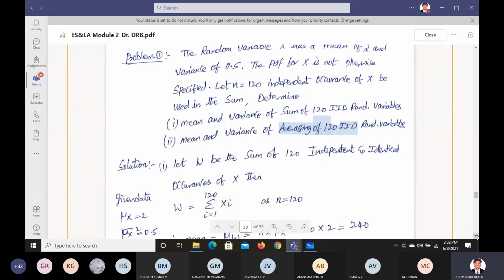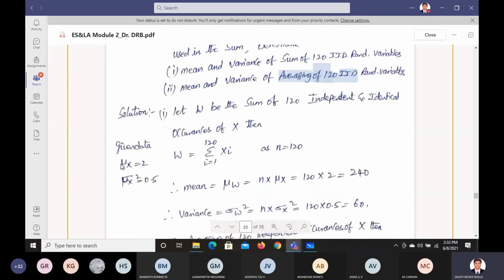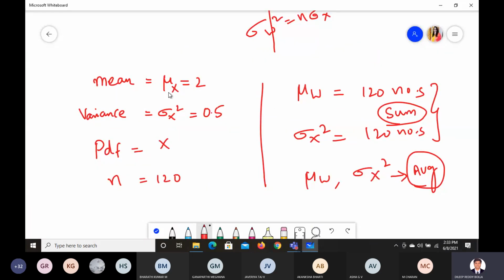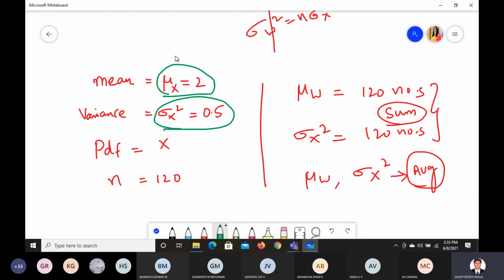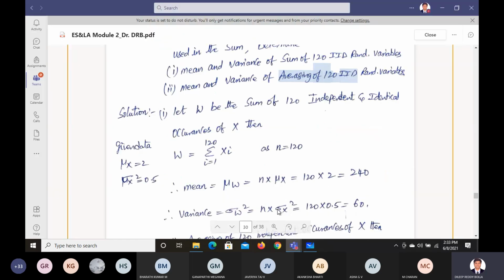Okay, let us start the solution for this. So what is the given data? Mu x is 2, sigma x square is 0.5. That's what we wrote as given data. Further, W is the sum of 120 independent and identical occurrences. Independent identical occurrences means IID, independent identically distributed. So we are doing a problem on IID.